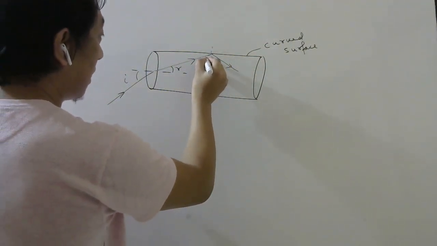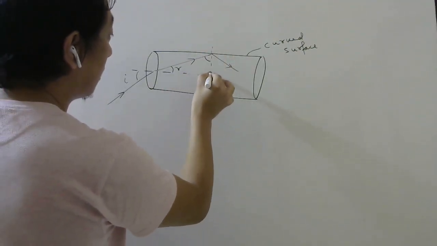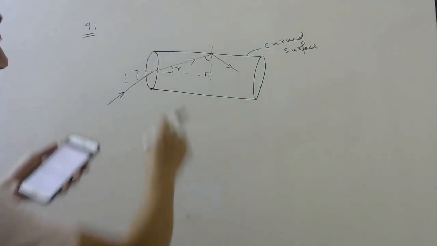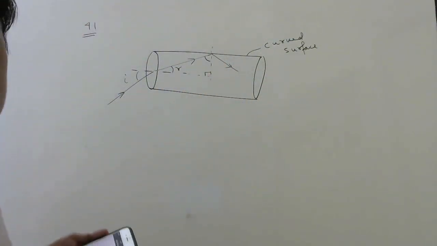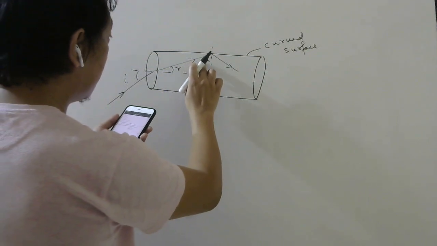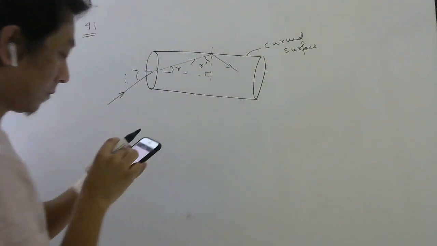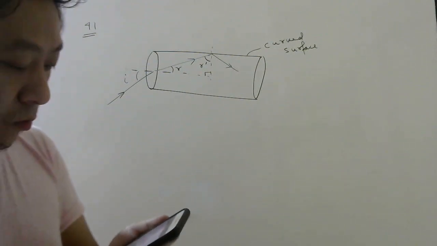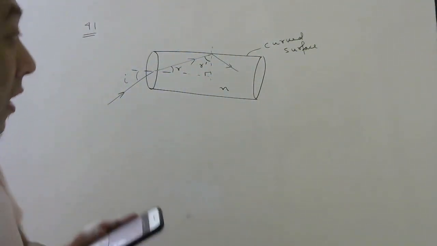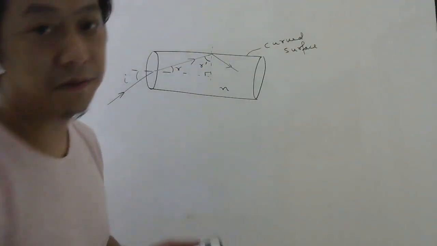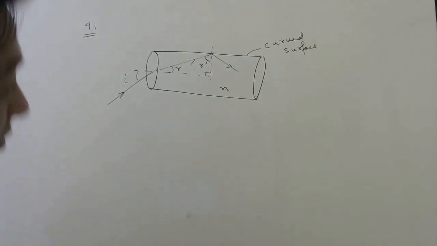So whatever is the angle of incidence here, first you have to draw the normal, right? And these two will be 90 because of the geometry. This normal and this normal will be 90 degrees with each other. And this angle of incidence here they have given as r dash. So they are asking what should be the value of refractive index of the rod so that light does not come out from here, no matter what is the angle of incidence.